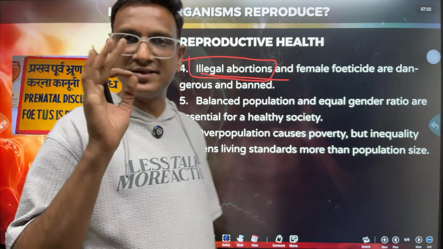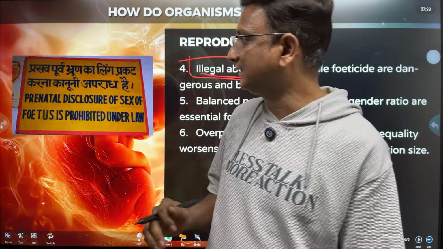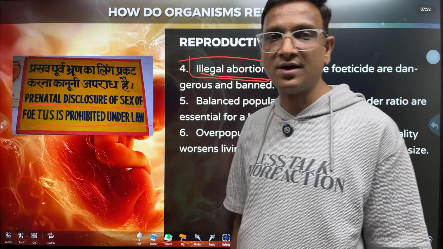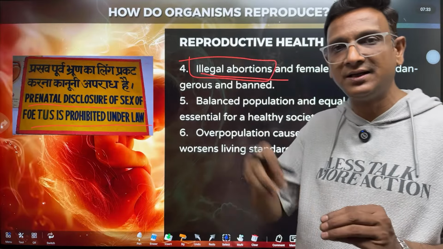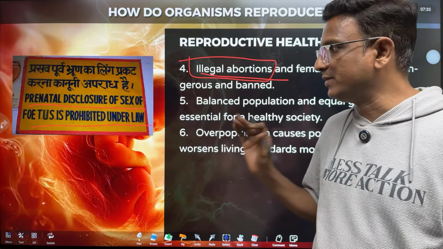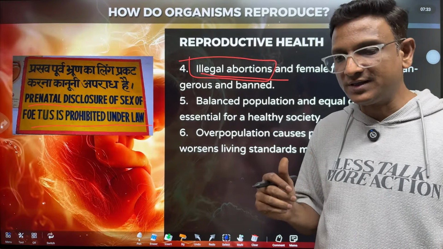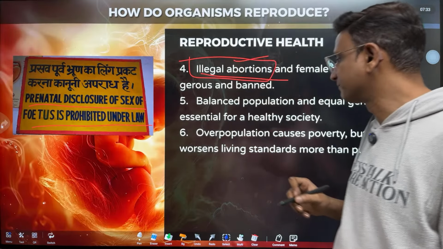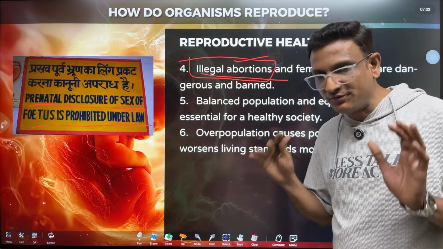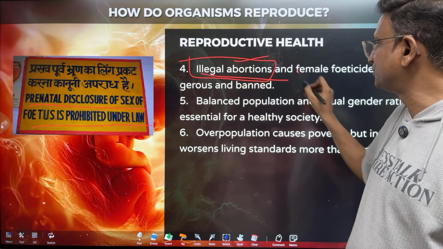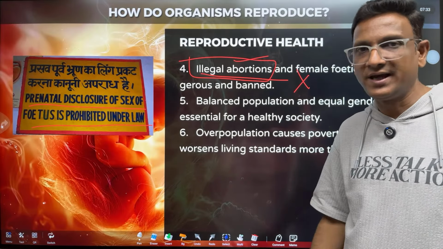That is why the government banned this scanning. The government has given strict instructions to doctors and scanning centers. Prenatal disclosure of the sex of the fetus is prohibited under law. That means doctors or scanning people should not reveal the sex of the baby, whether girl or boy. If they reveal it, they will be punished, because if it is a female child, they are doing illegal abortions. If the population is to have a good balance of males and females, this kind of thing should not be done.